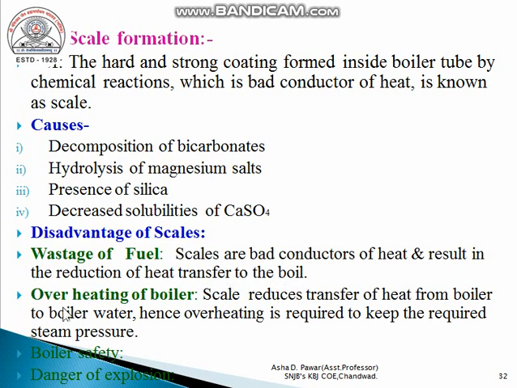For the required steam pressure, we always have to overheat the boiler, and due to that overheating, wastage of fuel and overheating of the boiler take place. Then boiler safety. If we overheat the boiler, there may be chances of explosion. That is, due to scale formation, wastage of fuel and overheating of the boiler occur, and then the question arises about boiler safety and danger of explosion.